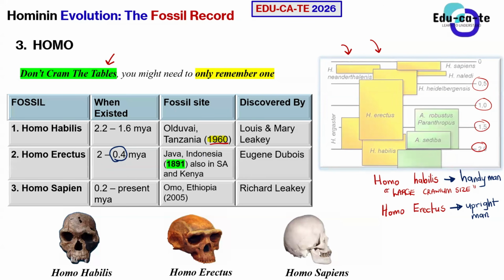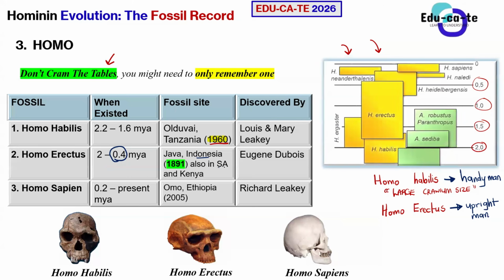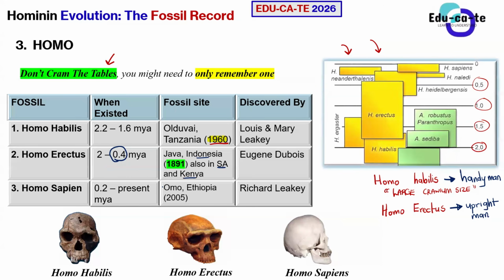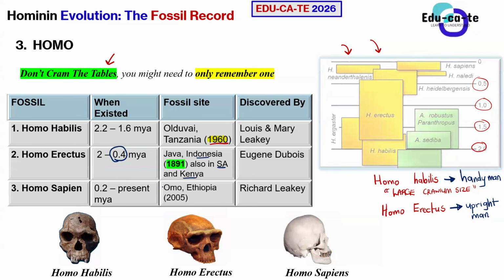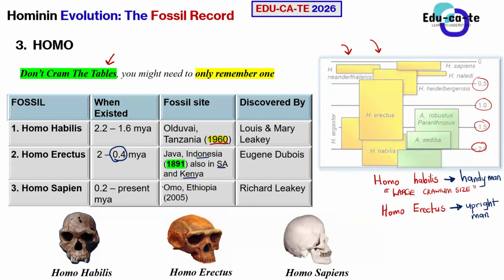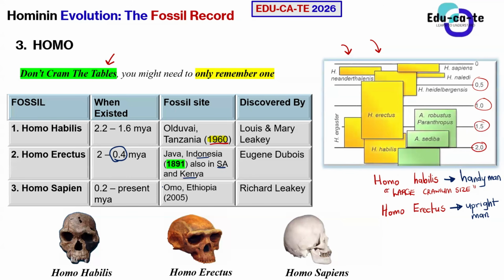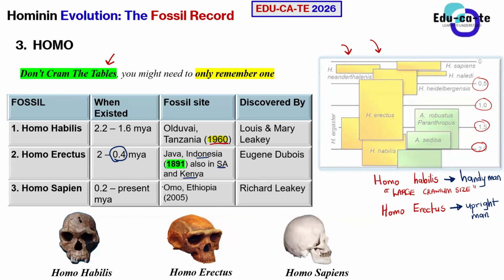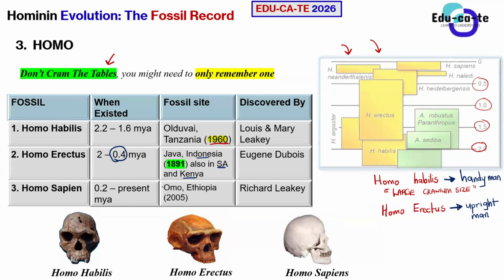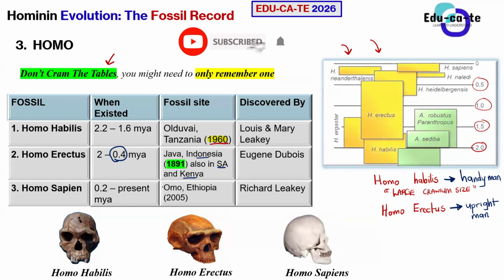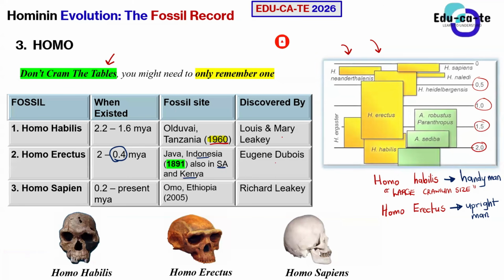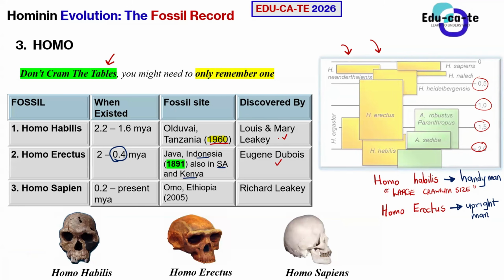Okay, so Homo erectus was found in multiple locations. It was not only found in Indonesia, it was also found in South Africa and in Kenya. So the fossils of Homo erectus were not only found in one country, but in other countries as well. But in one of those countries, the scientist responsible for discovering Homo erectus is Eugene Du Bois, the paleontologist that discovered Homo erectus.